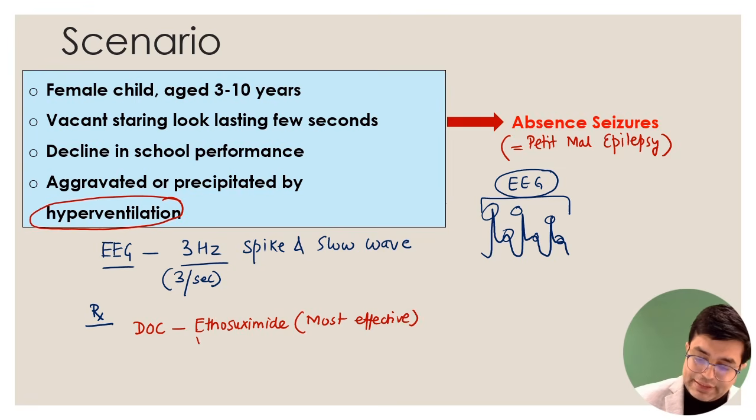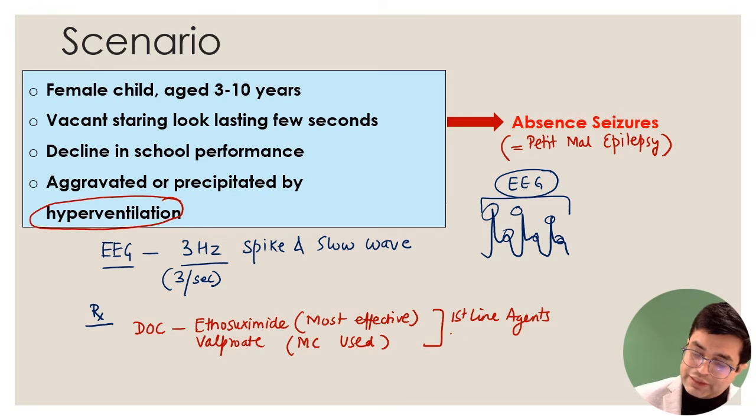However, if they ask which drug is commonly used in clinical practice, it is valproate. It is the most commonly used, and both are considered first line agents, and no serious textbook chooses one over the other.